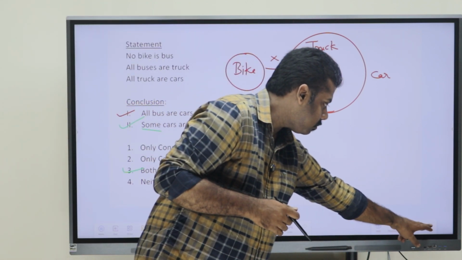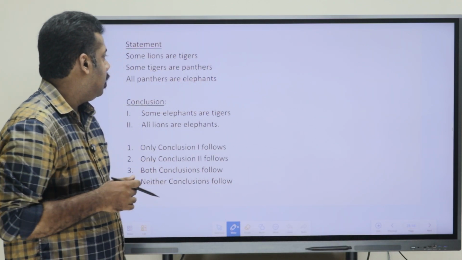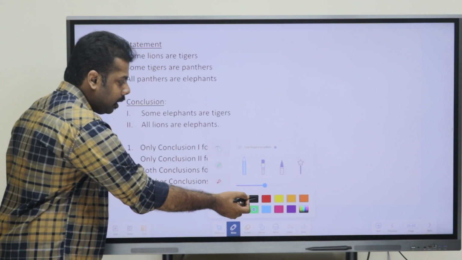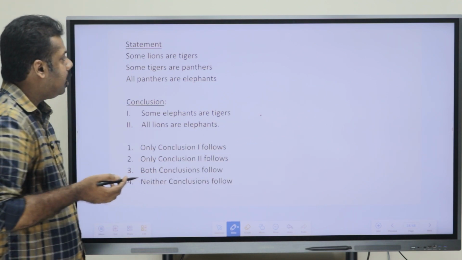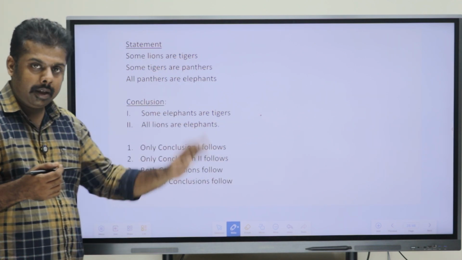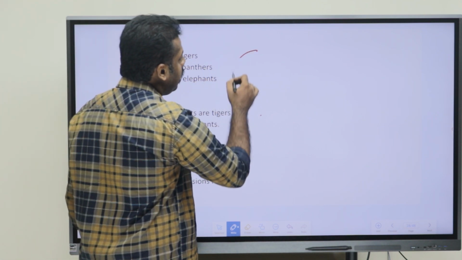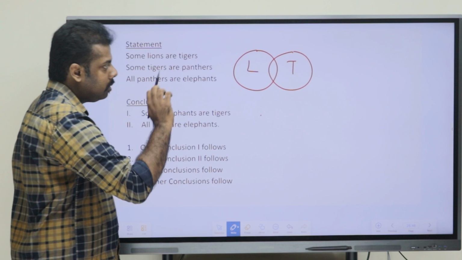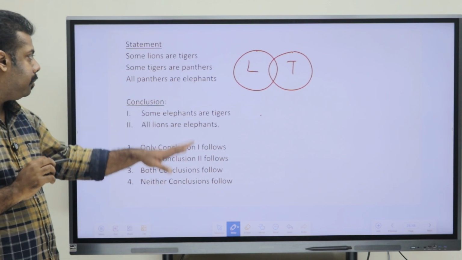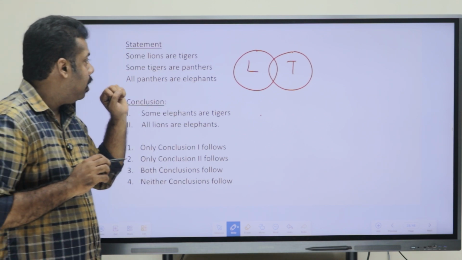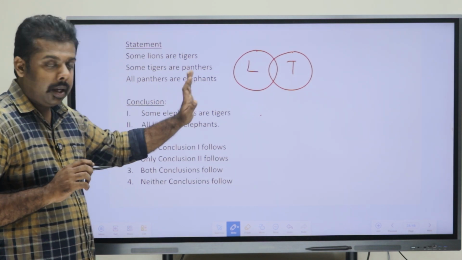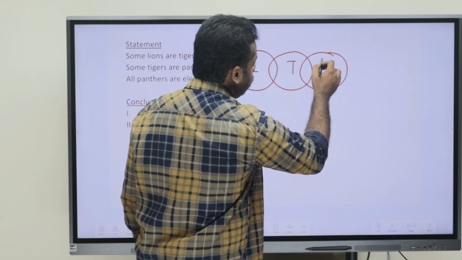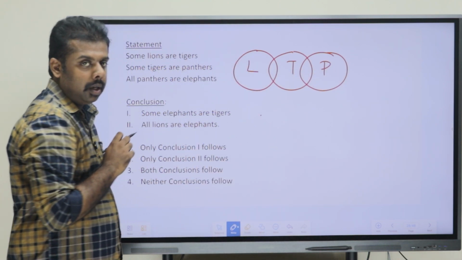Now, okay, moving on to the next one. First we can draw the Venn diagram, okay. So what they have given, some lion are tigers, okay. So the Venn diagram will be looking in this manner, okay. So lion and tiger are connected by using the some relation. Now what does the second statement say? Some tigers are panthers. So tigers and panthers are also connected using the some relation, okay.